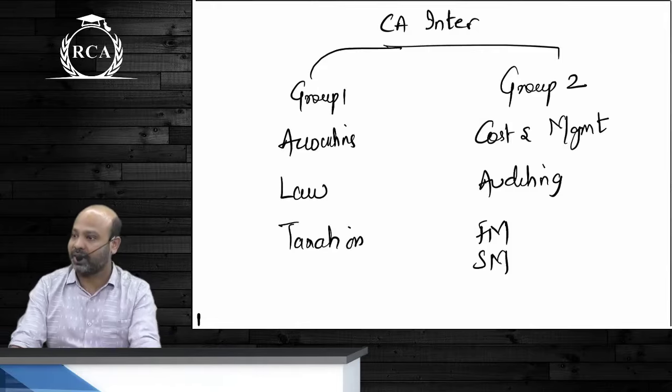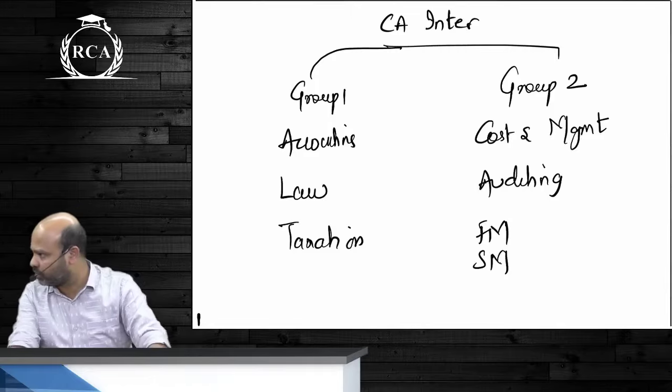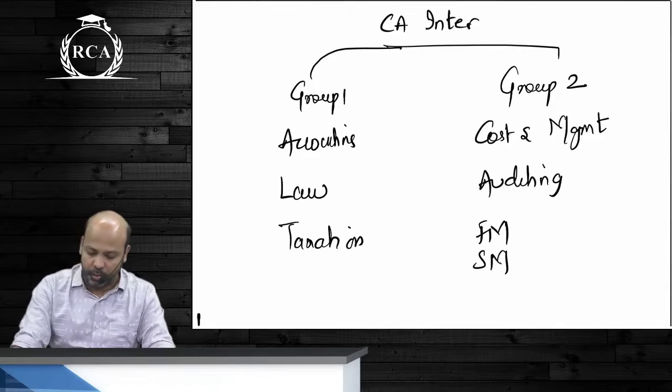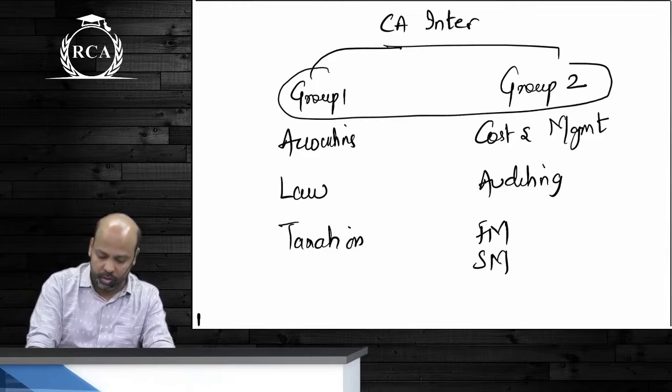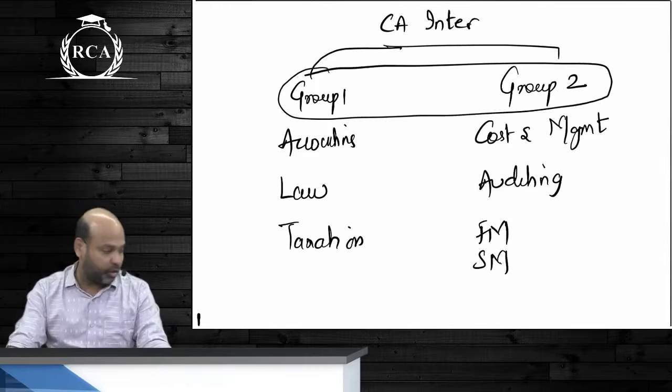Each of these papers is for 100 marks. The passing criteria is exactly the same that you had in CA Foundation. You're supposed to score a minimum of 40 marks in each paper. Overall aggregate has to be 50%. If you write both the groups together, which you should, this is what we insist on, the aggregate of 50% will be for the combined score of both the groups. It will not be group wise.